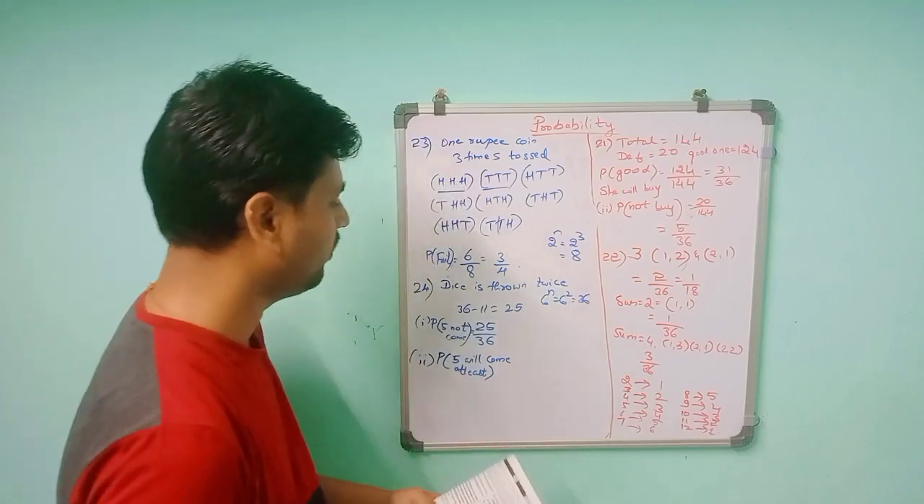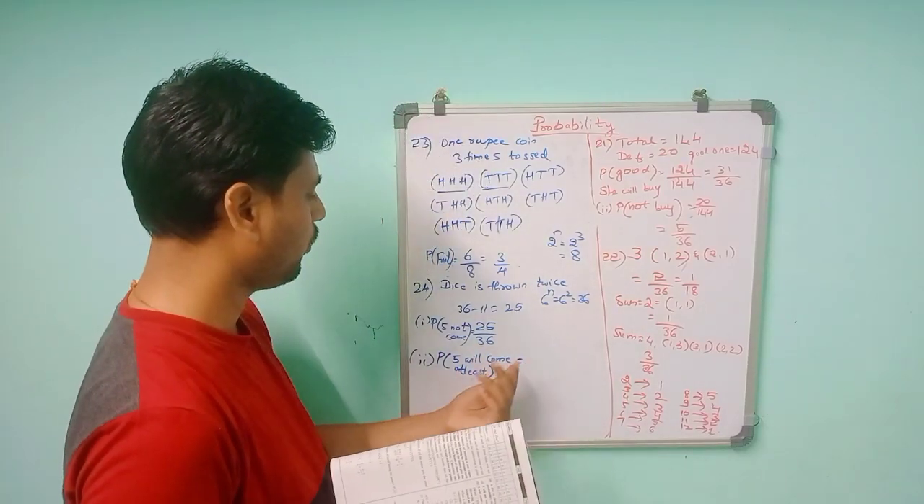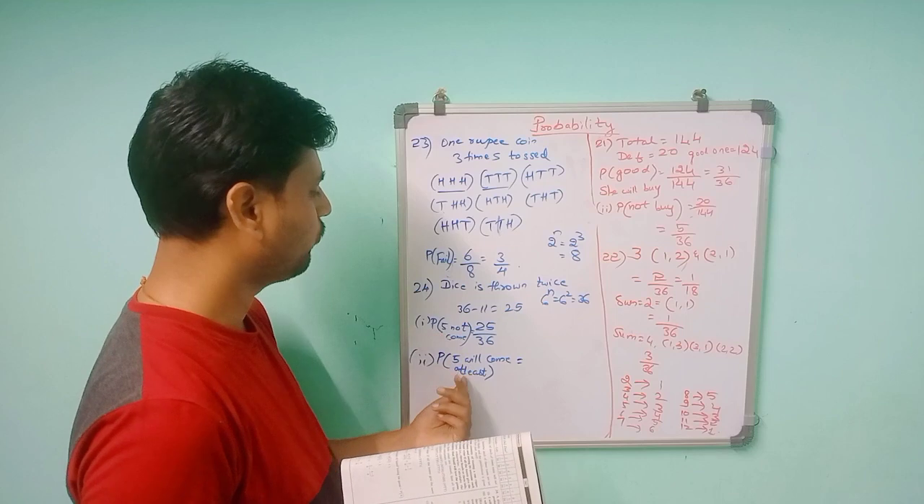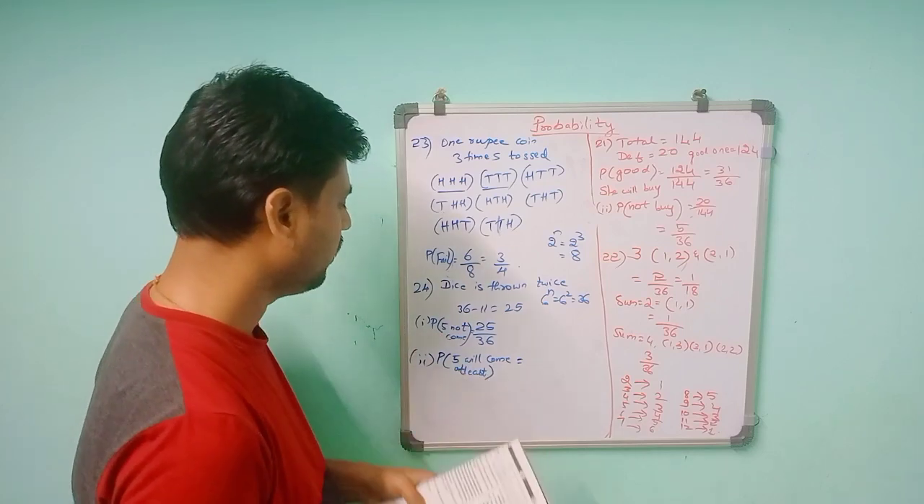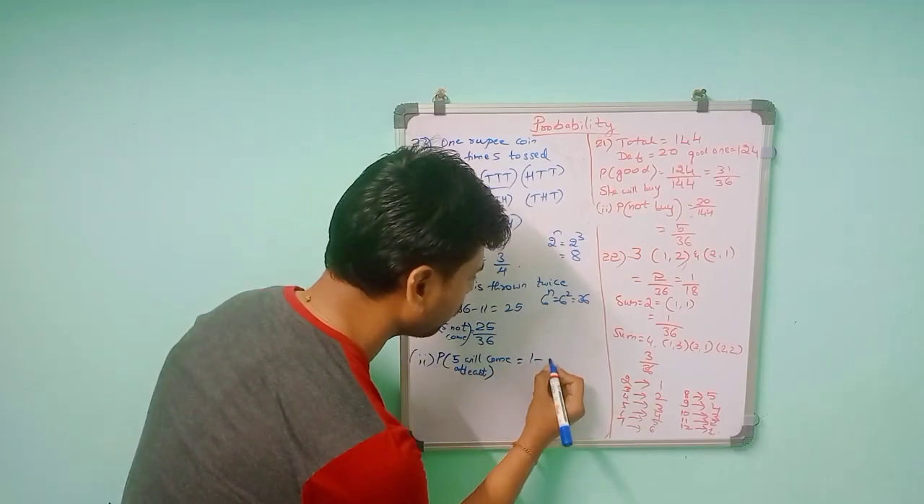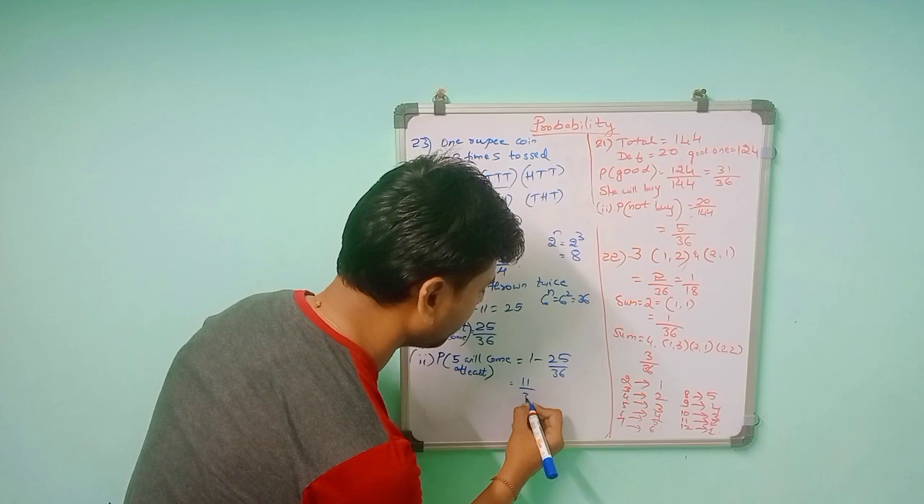So at least is the reverse of this one. I told you when they give "5 will not come", that is the opposite of "5 will come at least once". At least means it is 1 or more than that. So it is 1 minus 25 by 36, and this will give you 11 by 36.